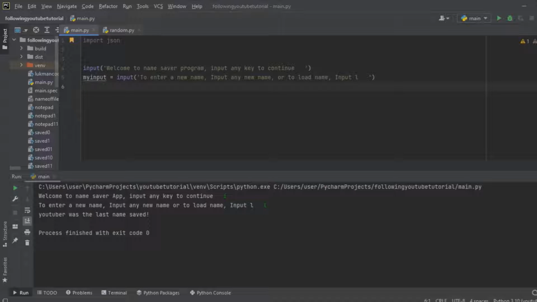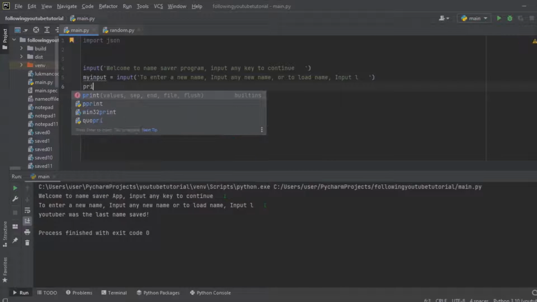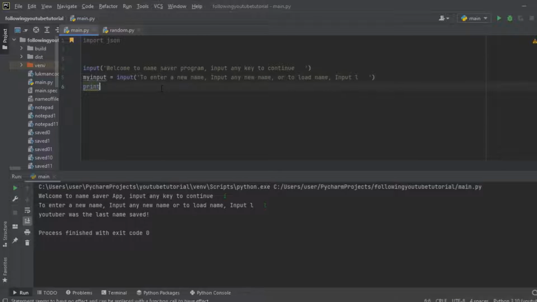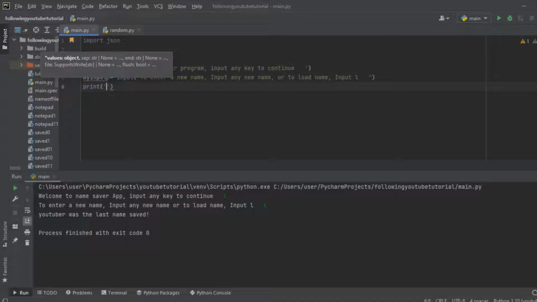Here's how we are going to do it. After we've input, we work on the part where we enter our name. Whatever we enter, we are going to save the data that we entered. So here's what you are going to write: print, then "name has been saved".